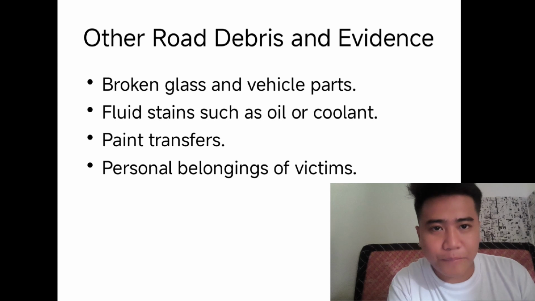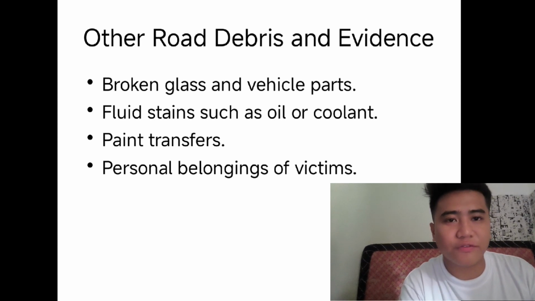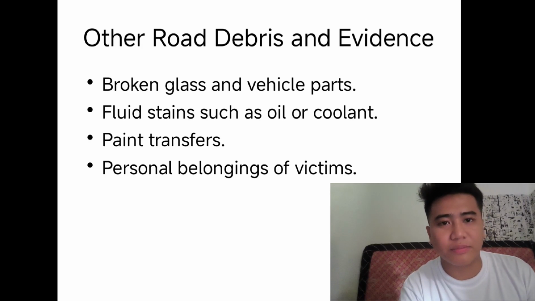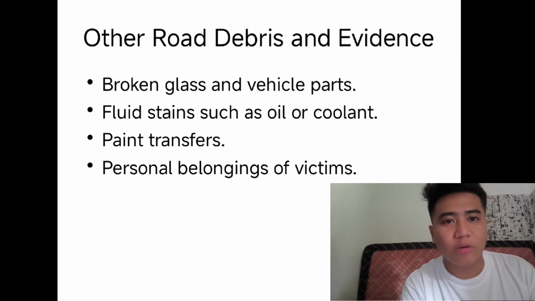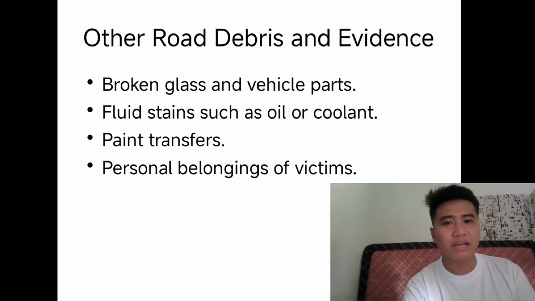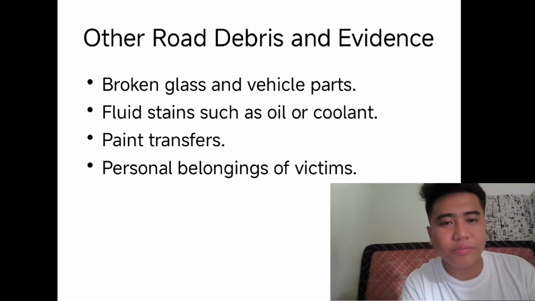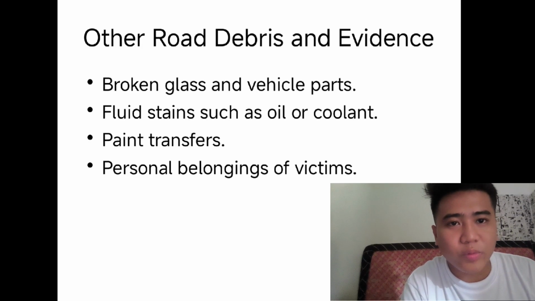Paint transfer can help identify vehicles involved by matching colors and materials. Personal belongings of victims may indicate the location and the impact movement during the accident.